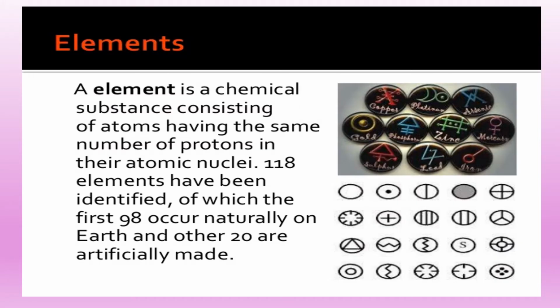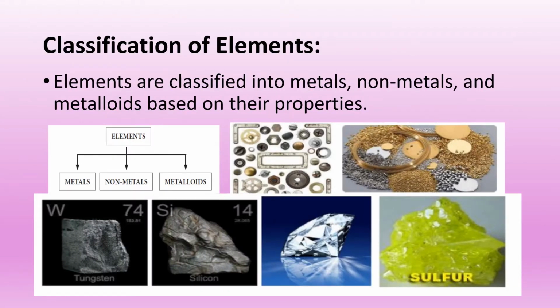What are elements? An element is a chemical substance consisting of atoms having the same number of protons in the atomic nuclei. There are 118 elements that have been identified, of which the first 98 occur naturally on Earth and the other 20 are artificially made. Elements are classified into metals, non-metals and metalloids based on their properties.